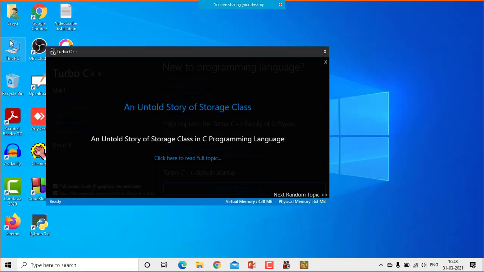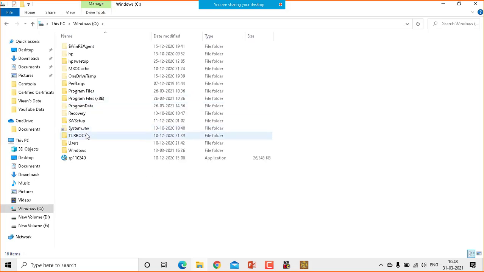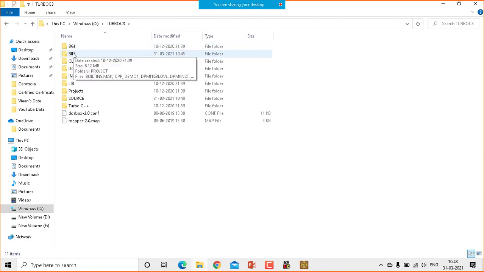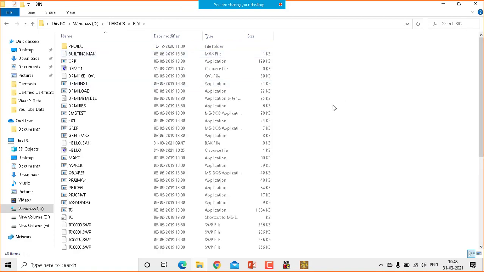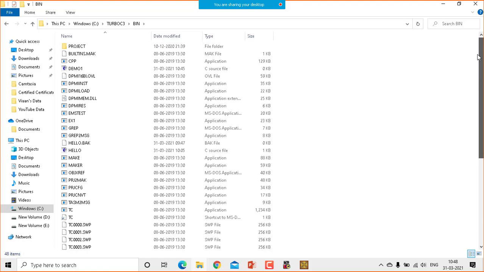Now after compiling this program, let me take you to another place. For example, on my PC, there is a C window, and there was a Turbo C3. Inside that there was a folder called bin, and what was the file name that we have given? Demo1.c, right? So let me find that demo1.c. Can you see here demo1.c, which is the source file, right? So the source file is stored over here, demo1.c.